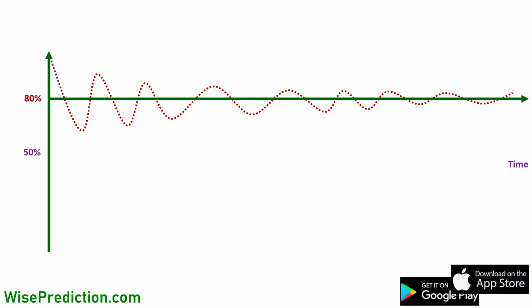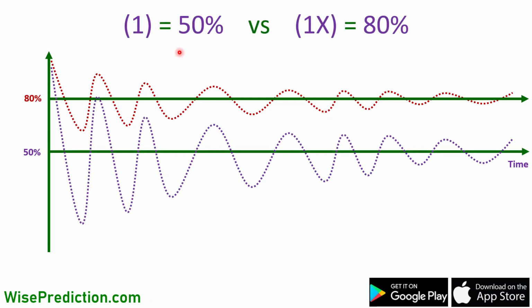So if we compare the singles prediction and the double chance betting prediction, what we see is that the singles results are expected to fluctuate around 50%. That's the prediction. It's not guaranteed. The double chance betting prediction is expected to fluctuate around 80%. So from this angle, obviously it looks like it is more relevant to go for double chance betting.